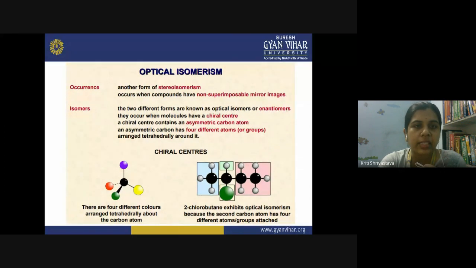So what is a chiral center? A chiral center contains an asymmetric carbon atom, and the asymmetric carbon, like I told you, is the sp3 hybridized carbon with the tetrahedral structure. So it has four different atoms or groups which are arranged tetrahedrally around it. So this chiral center is basically this carbon which has the tetrahedral structure. An example is given here: 2-chlorobutane, which exhibits optical isomerism.